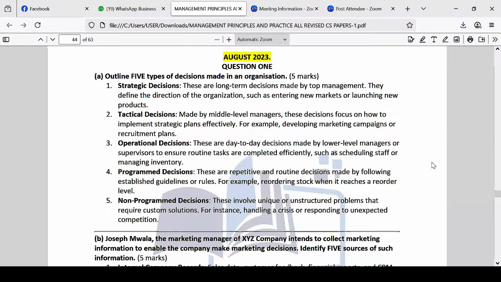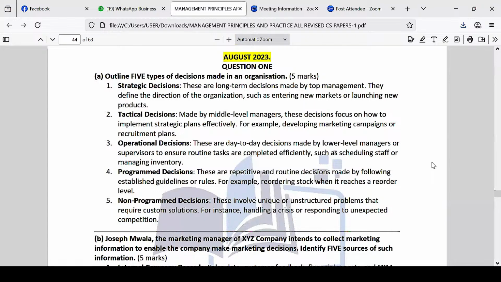These are day-to-day decisions made by lower level managers or supervisors to ensure routine tasks are completed efficiently, such as scheduling staff or managing inventory. So basically, operational decisions are made by what? The junior level or the lower level managers, and they are normally what's called day-to-day operations. We have given an example there. Now, the first thing we talk about, strategic decisions are normally made by top level management, tactical by mid level management, and then operational, basically, the lower level management.